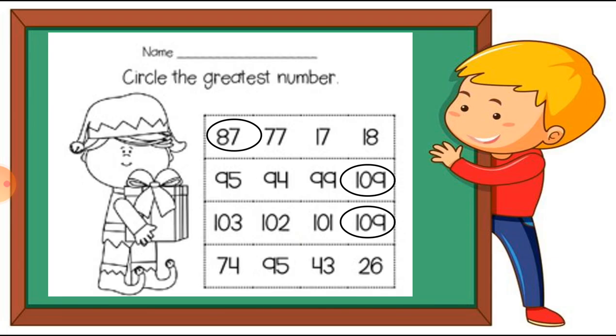No. 95? Yes, I think 95 is the bigger number, right? So students, I have to circle the 95 number because 95 is the greatest number. I hope this topic is clear and there is no doubt in this.